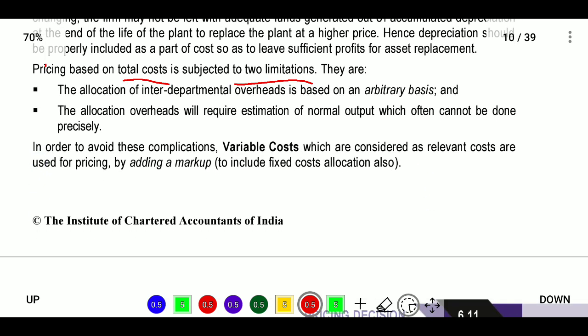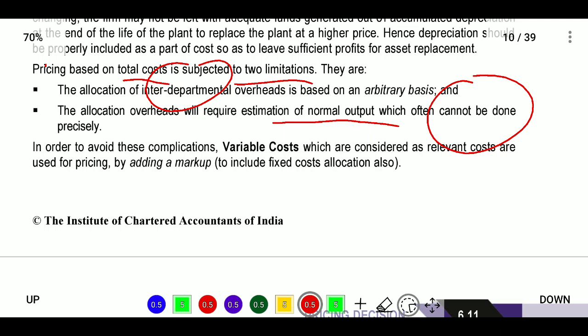What are they? Allocation of interdepartmental overheads is based on an arbitrary basis, and allocation of overheads will require estimation of normal output, which often cannot be done precisely. These are the two limitations so far where we go for the cost-based pricing method. Here we only add the cost of production plus profit margin, but for interdepartmental transfers we will not add the profit margin, so that is the limitation.